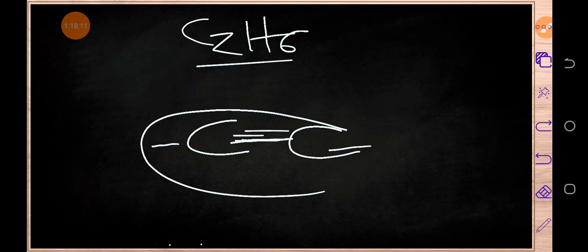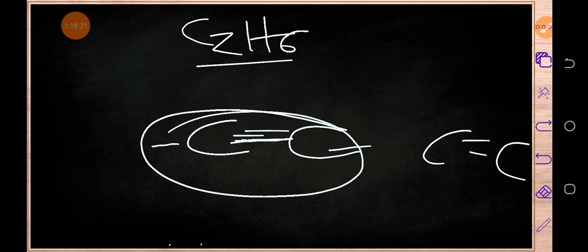I hope you can remember. So we are going to write a single bond. Don't make a mistake of writing a double bond, because if you write a double bond, then this structural formula which we are writing right over here will represent alkenes. Because alkenes are the ones which have got double bonds between carbon atoms.